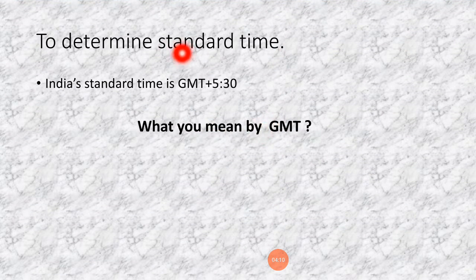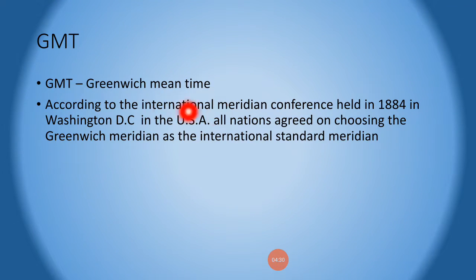First, many times maybe you have heard that India's standard time is GMT plus 5.5 hours. Obviously you can see this in the clock application on a device, but what is meant by GMT? GMT means Greenwich Mean Time. I discussed the 0 degree line of longitude, which is known as the prime meridian. You will see that the 0 degree line of longitude is also known as the Greenwich Meridian line.